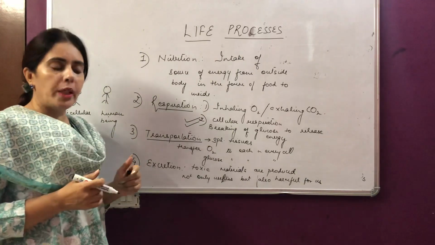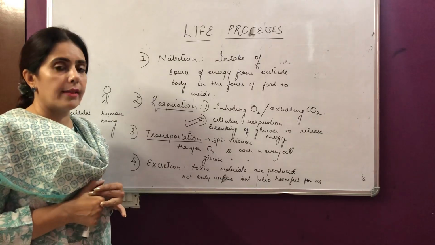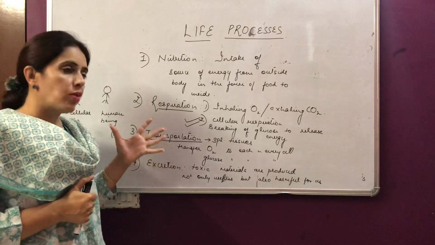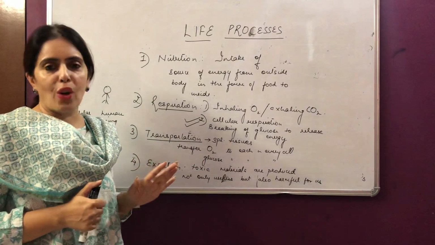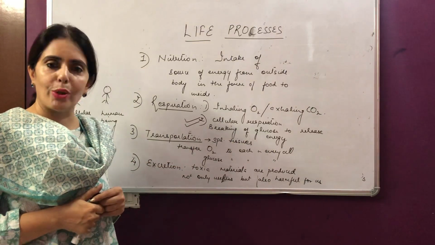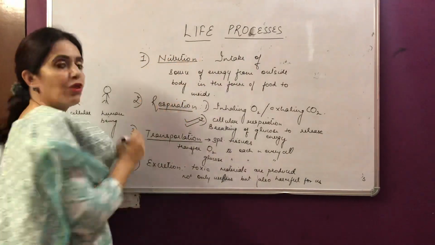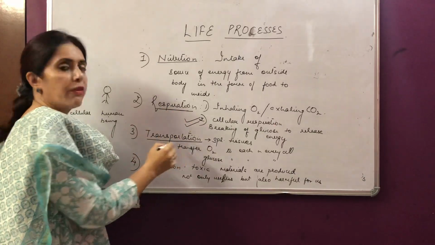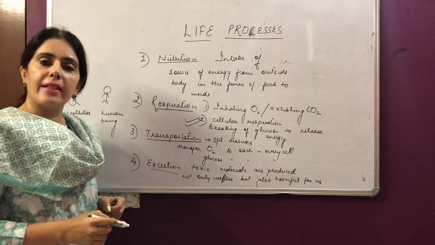One more important point comes to my mind when I talk about life processes, that why reproduction is not considered as a life process. Reproduction is not considered as a life process because reproduction is important for the survival of the species, but not for the individual. An individual can survive even without reproducing, but an individual cannot survive without nutrition, cannot survive without respiration, cannot survive without transportation, and cannot survive without excretion.